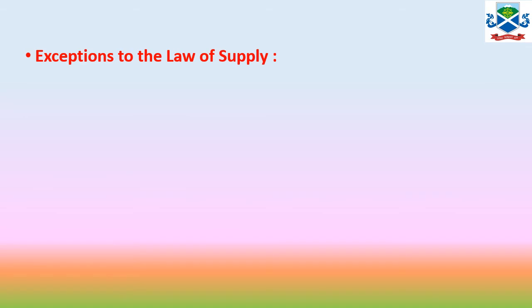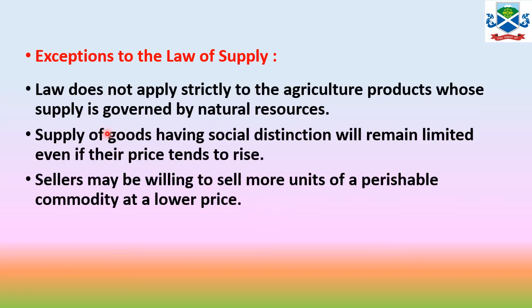Now, exceptions to the law of supply. The law of supply does not strictly apply to agricultural products whose supply is governed by natural resources. Suppose a crop season is disrupted due to monsoon or flood, and because of that the price increases. You cannot supply more of the commodity unless you wait for the next monsoon to come and the crop production is higher, then the supply is possible. So the law of supply will not help at all for agricultural products.